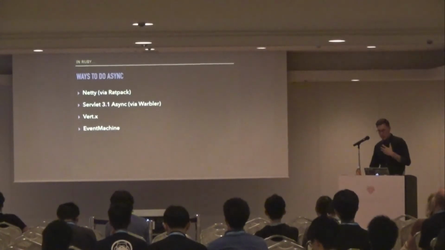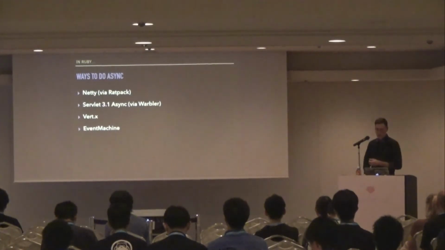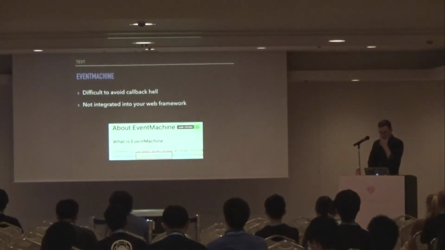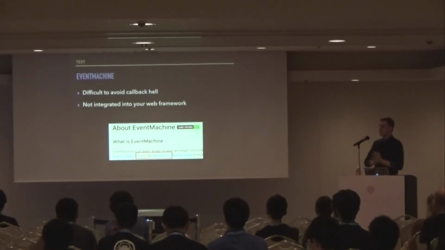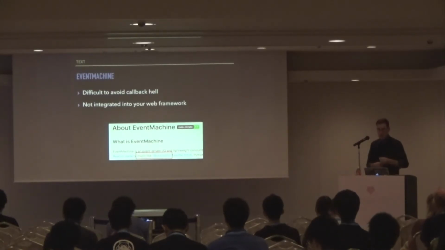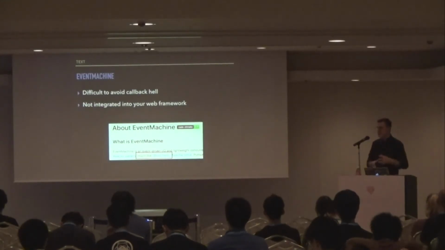But with EventMachine and with some of these other ones, like Servlet 3.1 async, the challenge is that it becomes difficult to avoid callback hell. Callback hell is this concept of having a bunch of asynchronous operations or events and not being able to reason about what is happening in what order. And you become lost in this sort of mess of callbacks that you can't follow in your mind very well.